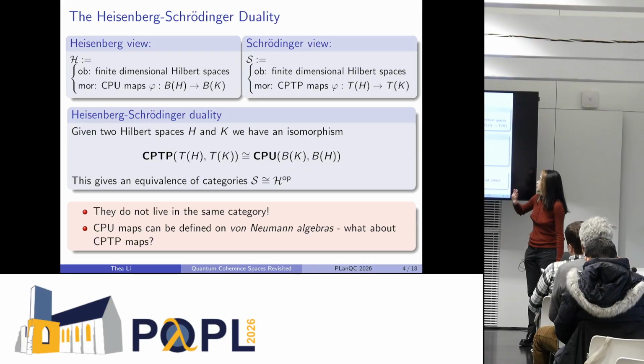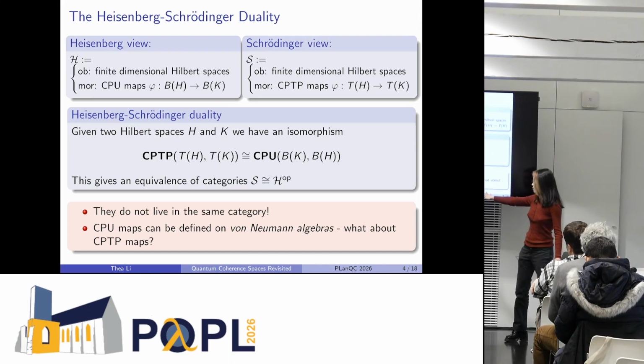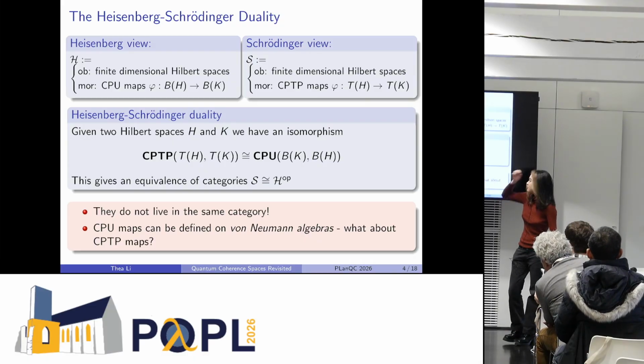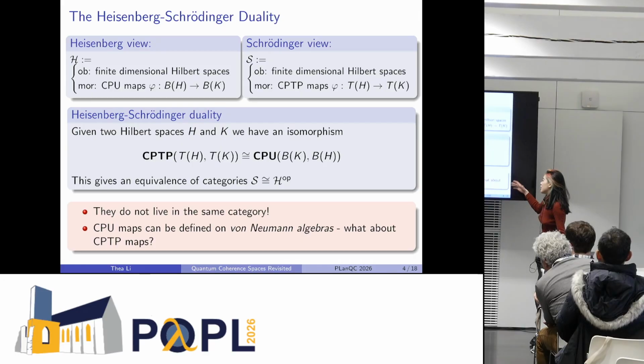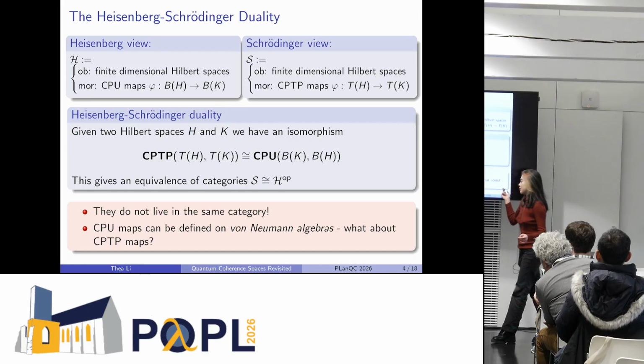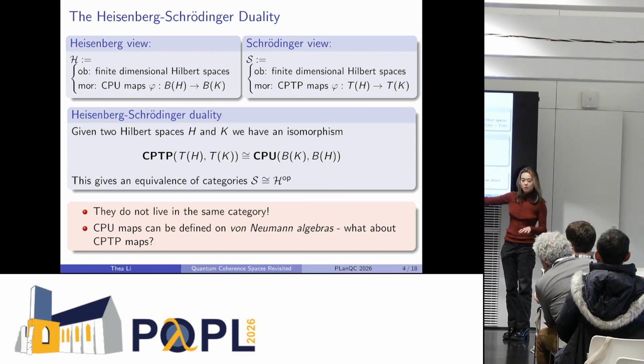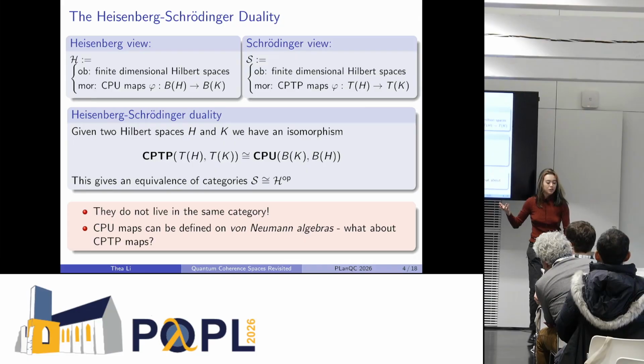And also we're skewed towards the Heisenberg view because CPU maps are also morphisms between von Neumann algebras, which are more general than these B(H) spaces. So what becomes of the CPTP maps corresponding to these CPU maps between von Neumann algebras? What's a good notion of dual object for von Neumann algebras?